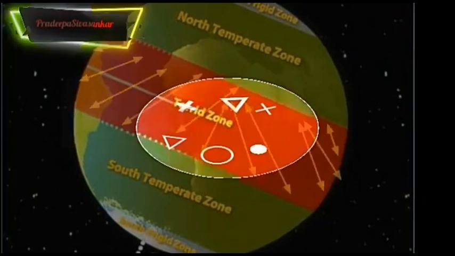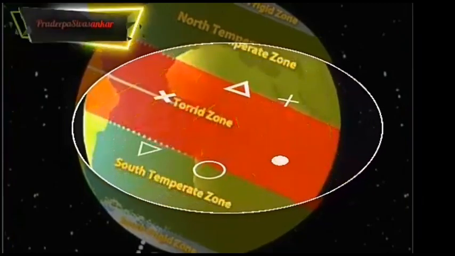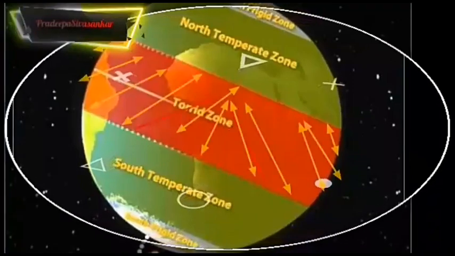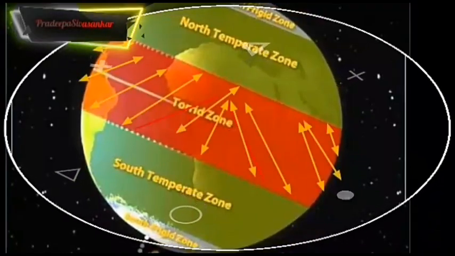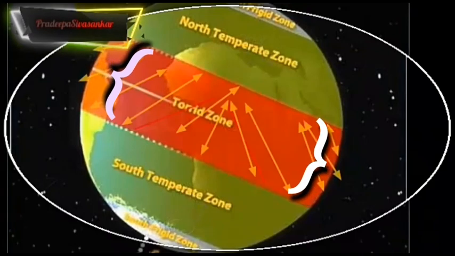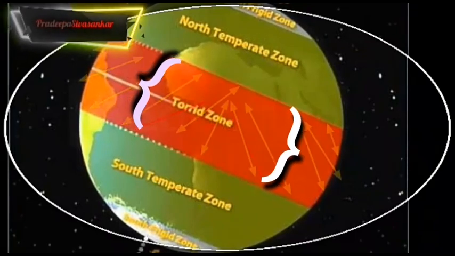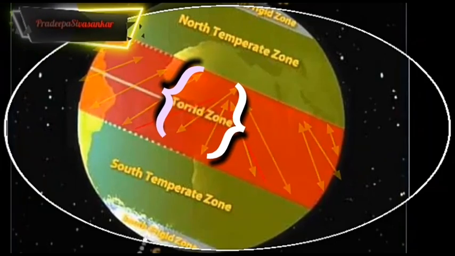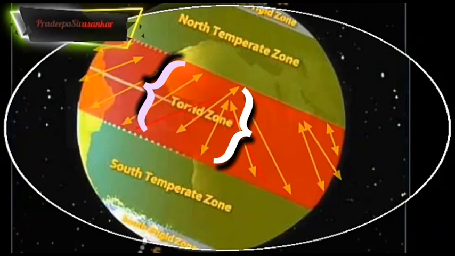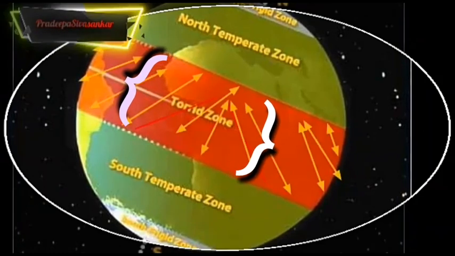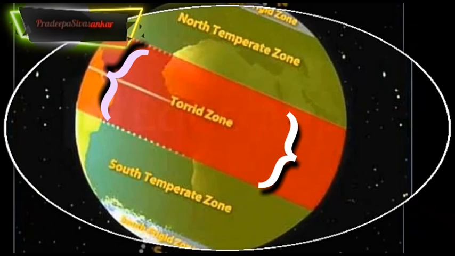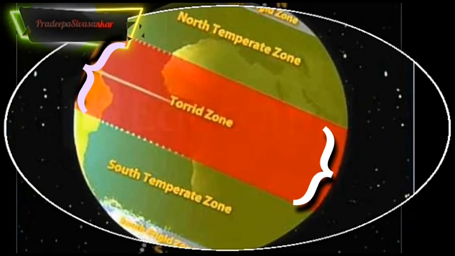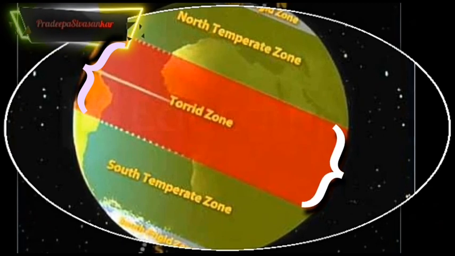Let us enter the heat zones of the Earth. The midday sun is directly overhead on each latitude at least once a year between the Tropic of Cancer and the Tropic of Capricorn. So the latitudes between them receive maximum heat throughout the year. This area is called the torrid zone.